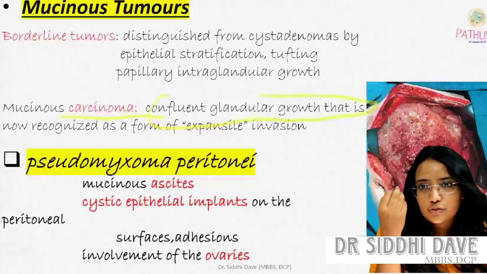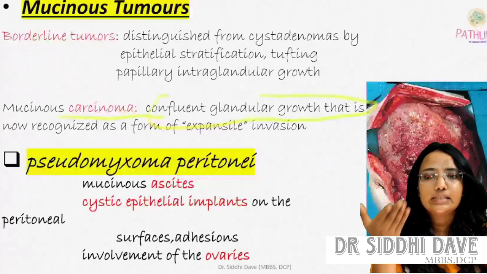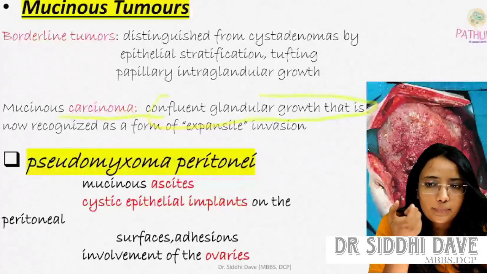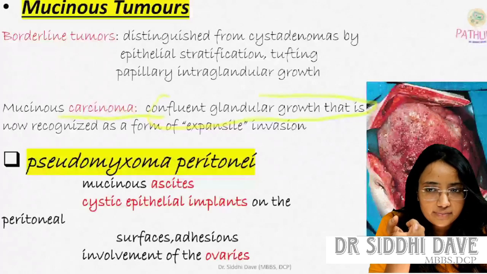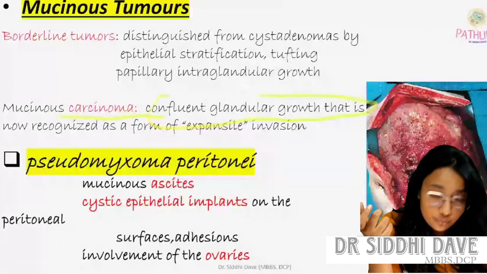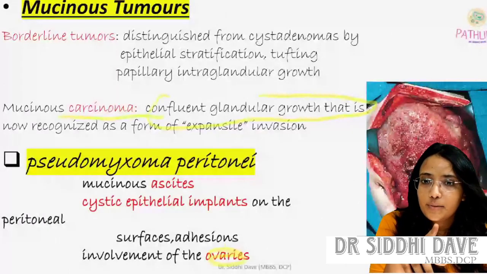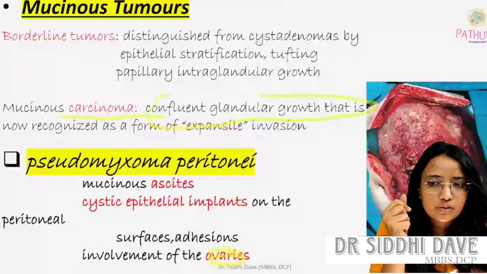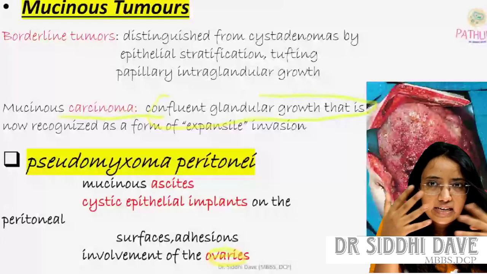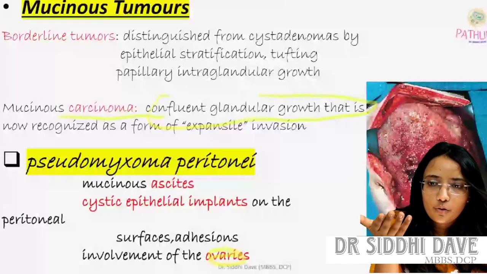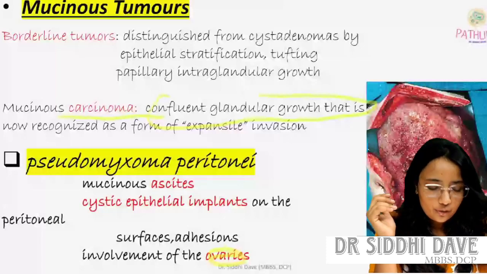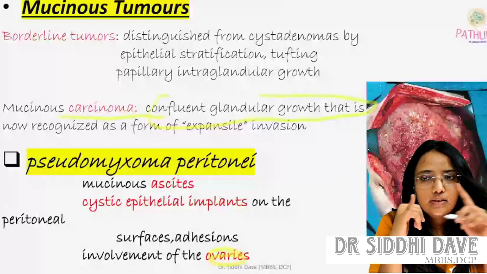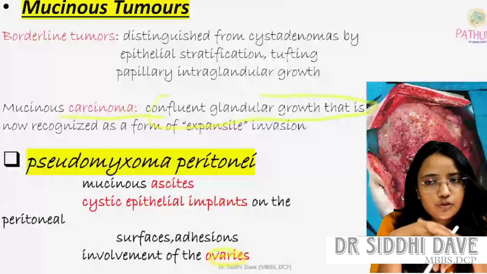Why? Because in pseudomyxoma peritonei, mucinous ascites will be there. Then cystic epithelial implants on the peritoneal surface, adhesions, and involvement of the ovaries. Mostly the appendix is involved in pseudomyxoma peritonei. Mucinous ascites, cystic epithelial implants on the peritoneal surface, adhesions, and involvement of the ovaries are seen in pseudomyxoma peritonei. We have discussed first serous tumor, then mucinous tumor.